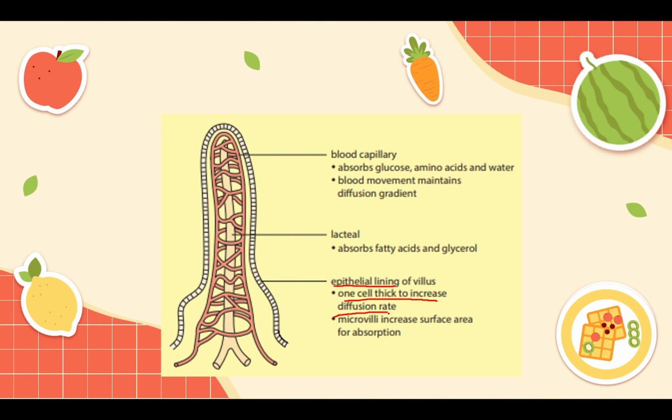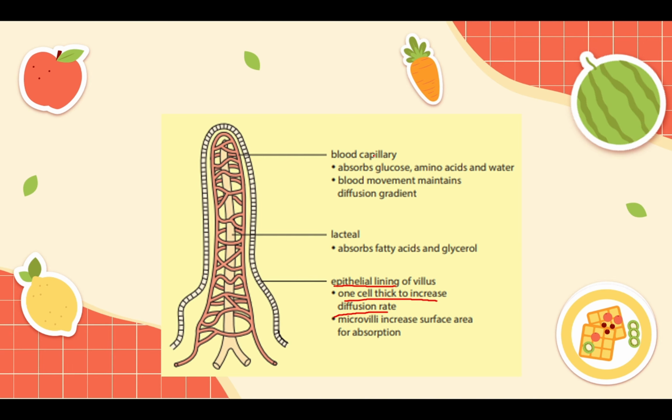You need to know this point. Microvilli increase the surface area for absorption, so the epithelial lining contains even more smaller villi structures on it to increase the surface area, as well as being one cell thick so that the diffusion rate would increase.